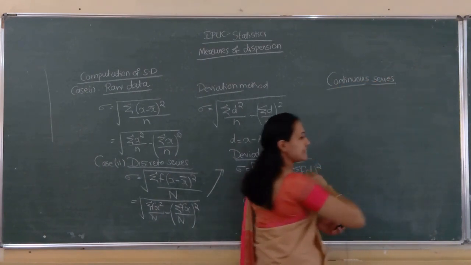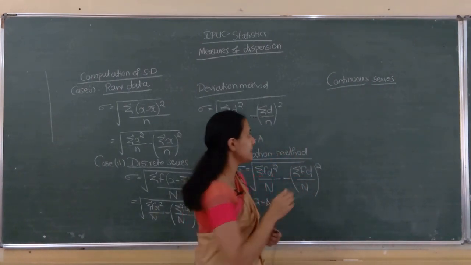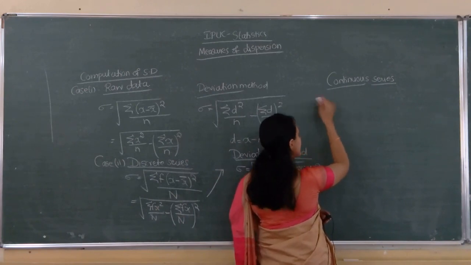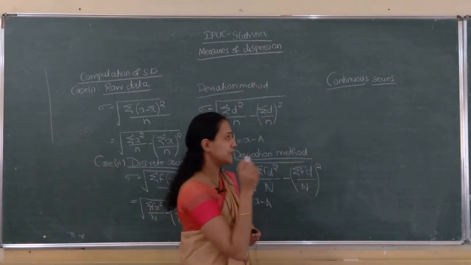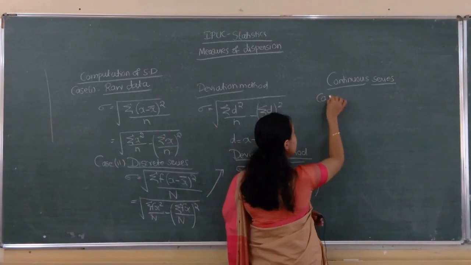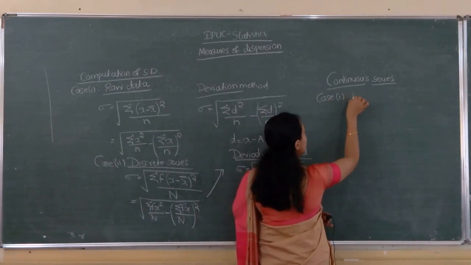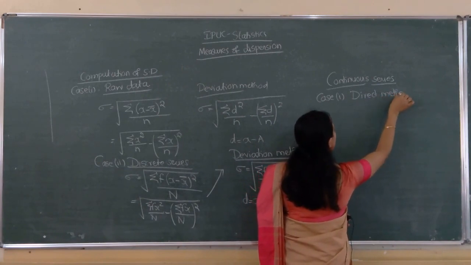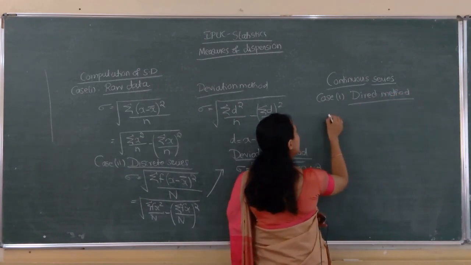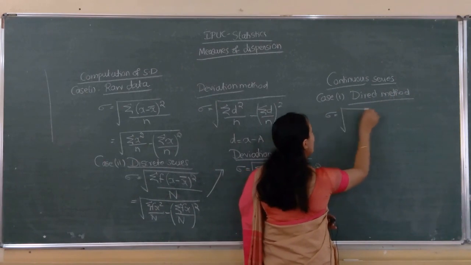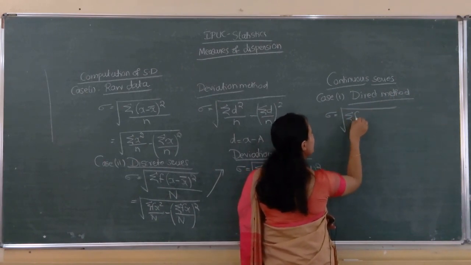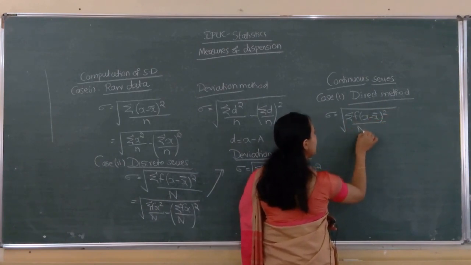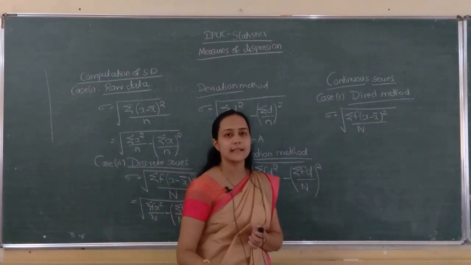In the continuous series, standard deviation is sigma equal to, first case one, which one? Direct method. Case 1. Here 3 methods are there. Case 1, direct method. In the direct method, same formula. The direct method formula is sigma equal to square root of sigma f into x minus x bar the whole square divided by capital N. Where here which x comes?